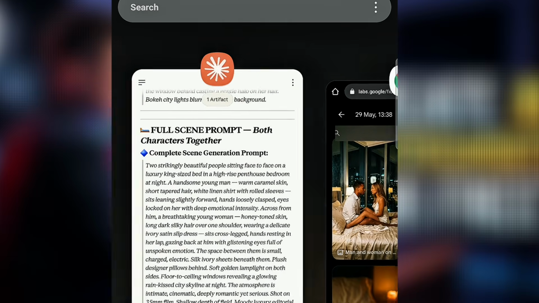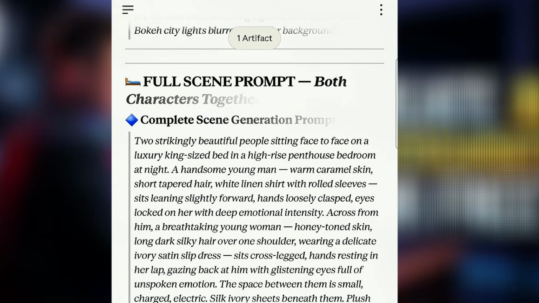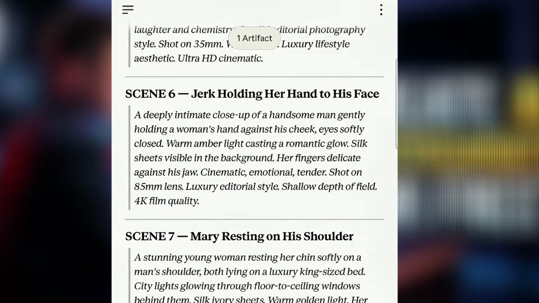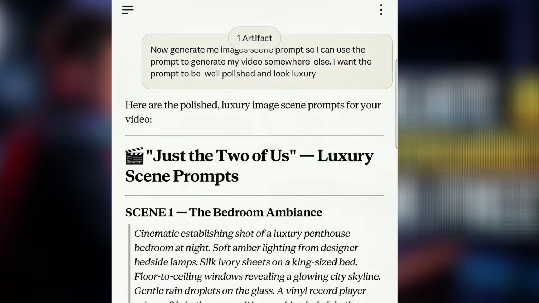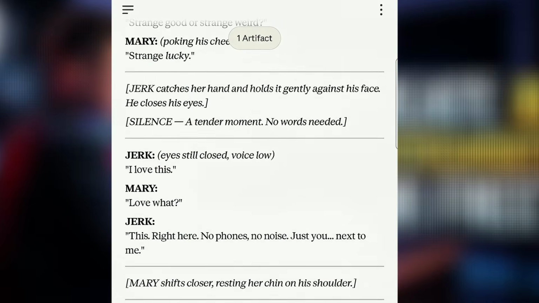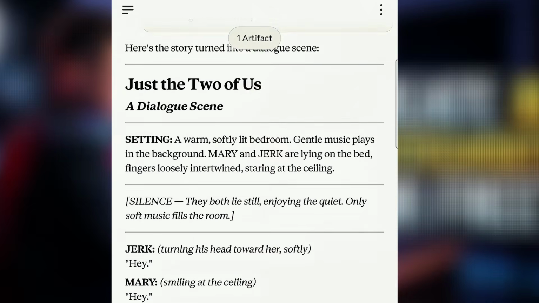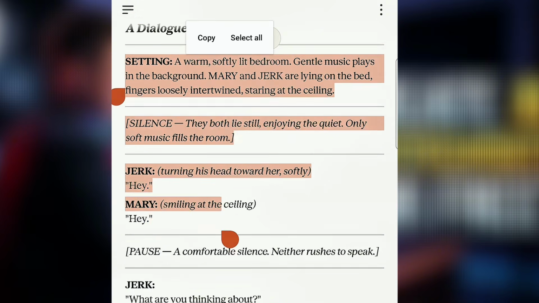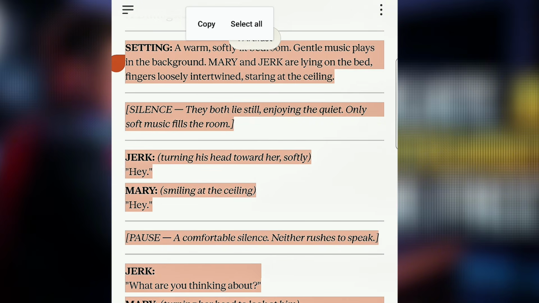Then the next thing to do is to go back to your cloud AI. Once you come to your cloud AI, you have to copy the conversation. I don't know if you understand. So here I'm going to copy the conversation. I'm going to start from this place, and copy here down to this place. I just pray that this AI should be able to say everything down to this place.